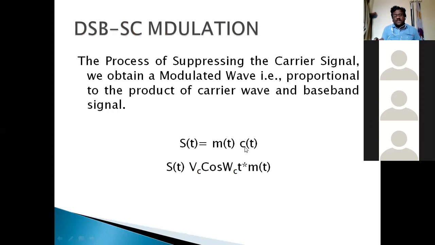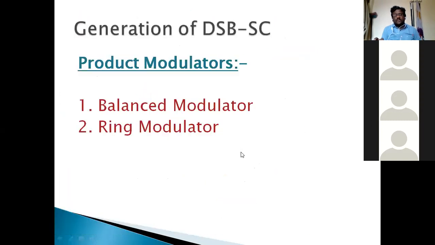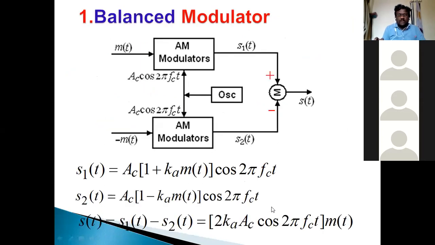This is the product of message and carrier. Finally, from the generation of the balanced modulator, what will we get as output except the scaling factor? The product of the message signal and carrier signal. So the final statement for the balanced modulator is, except the scaling factor 2 Ka, the balanced modulator output